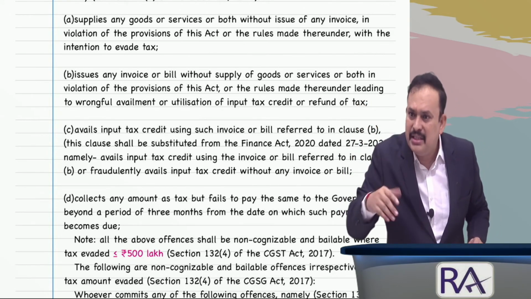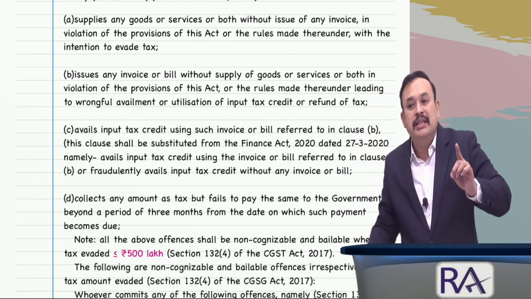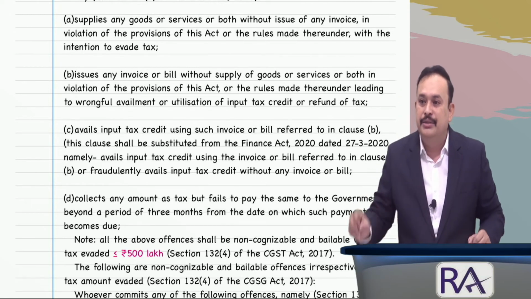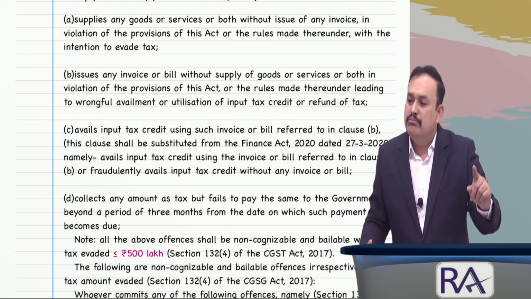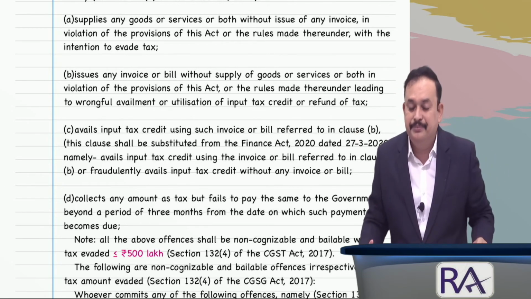Minimum in all the cases is 6 months. What is to be levied on the registered person will also be levied on the third person who causes this particular fraud through his client. If the client is facing these charges, the mastermind, namely the kingpin, also should face these charges.